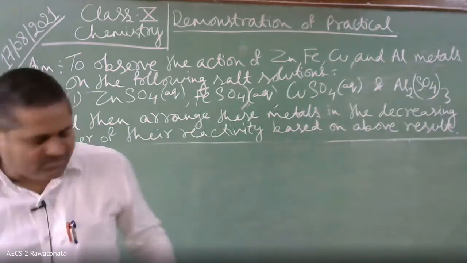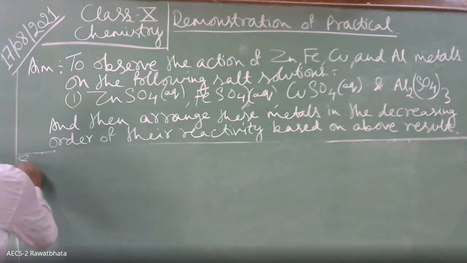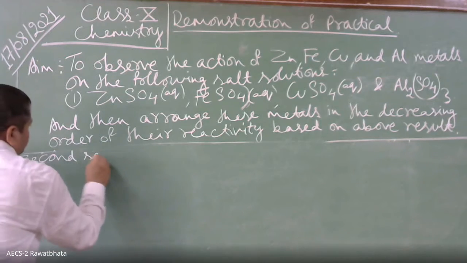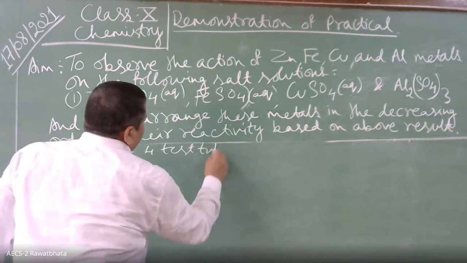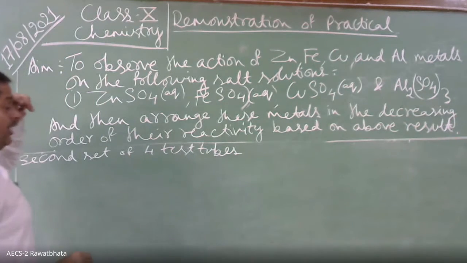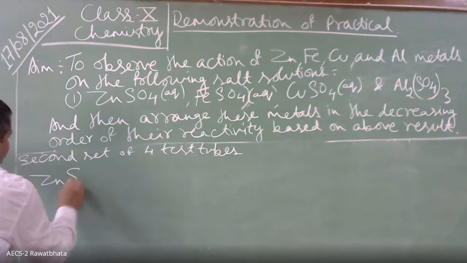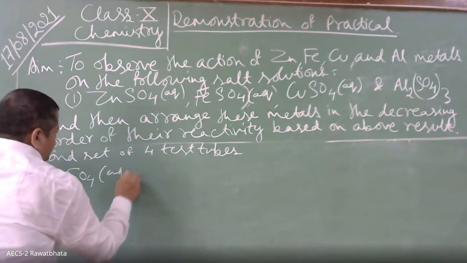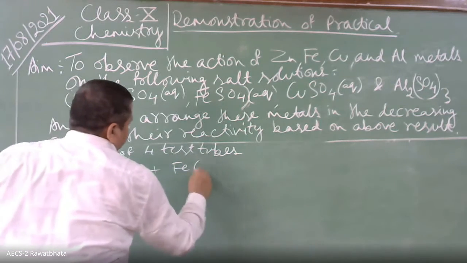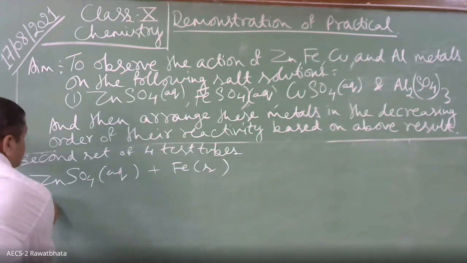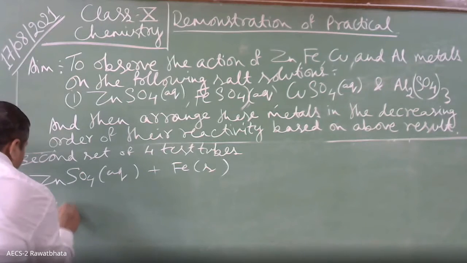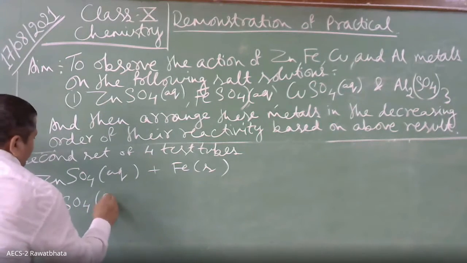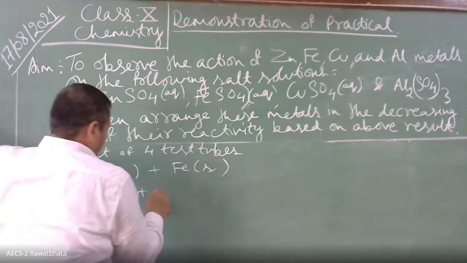Please see, all of you. Second set of 4 test tubes. What did we do in this, children? We have taken Fe, iron metal. Zinc sulfate aqueous plus iron solid. Then FeSO4 aqueous plus iron solid.